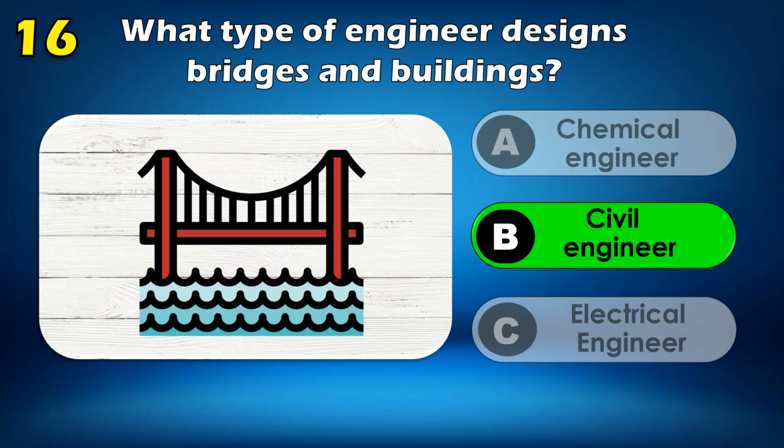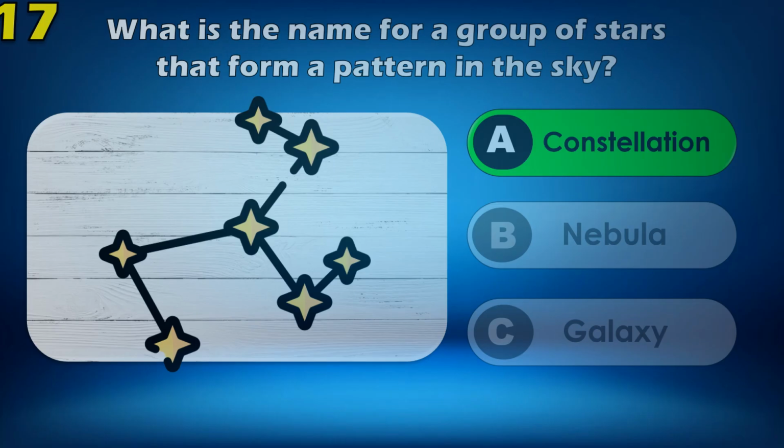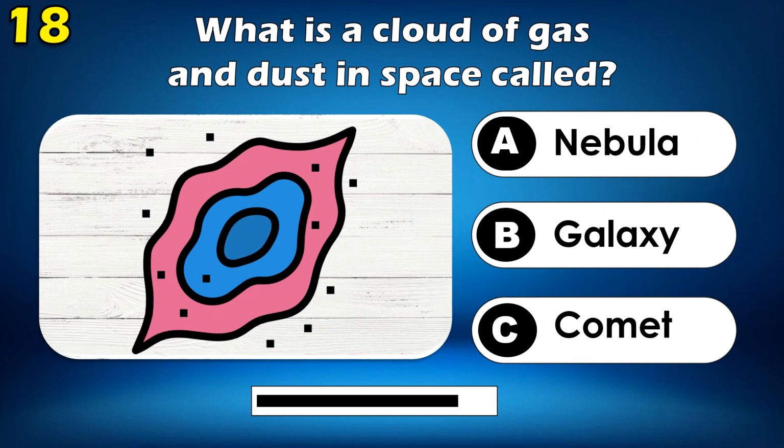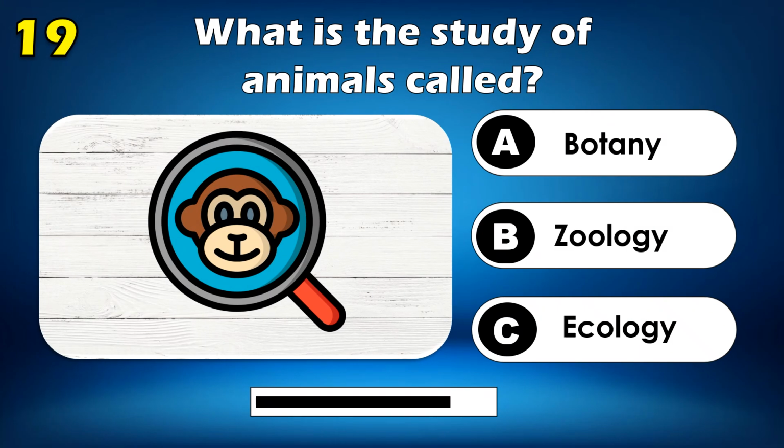Civil engineer. What is the name for a group of stars that form a pattern in the sky? Constellation. What is a cloud of gas and dust in space called? Nebula. What is the study of animals called?